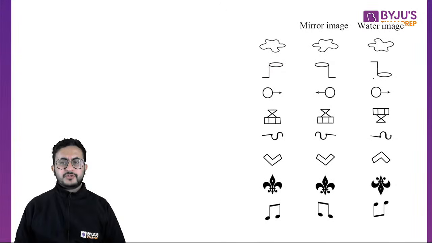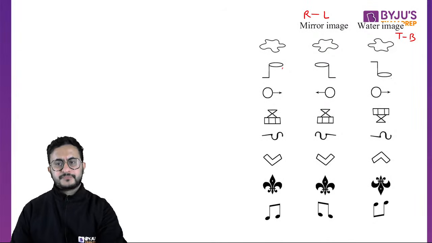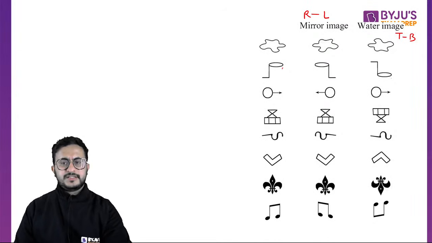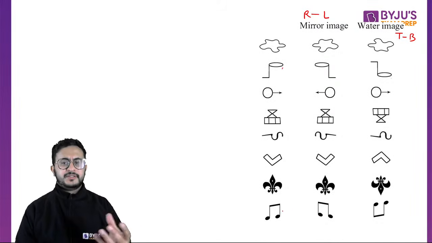This oval was on the top, it has come to the bottom. Now this tail was on the left hand side, the tail remains on the left hand side, and this was on the right hand side, it remains on the right hand side. So in mirror image, it is a change of right and left, and in water image, it is the change of top and bottom. Okay, so that's how mirror and water images work. Right? So here are some examples of how things will look when you take the mirror image or water image of them.